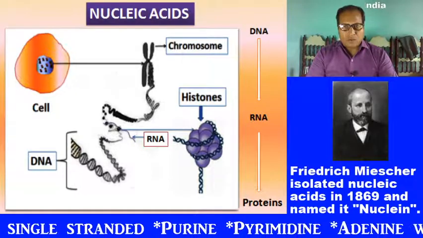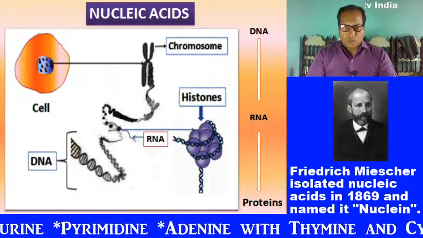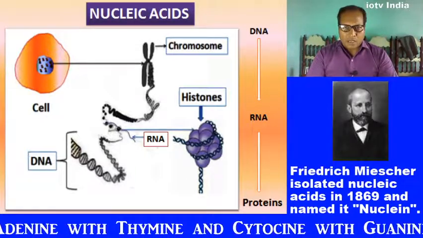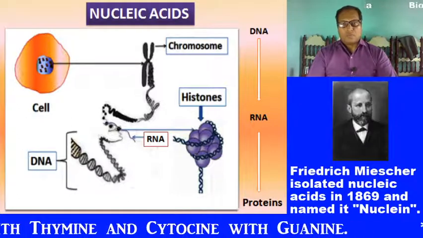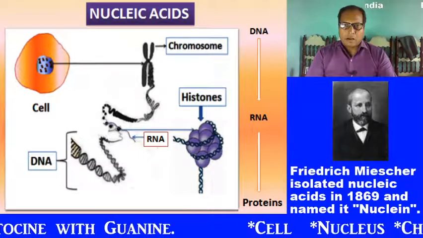A chain of nucleotides constitutes polynucleotides. Nucleic acids are of two types, DNA and RNA.